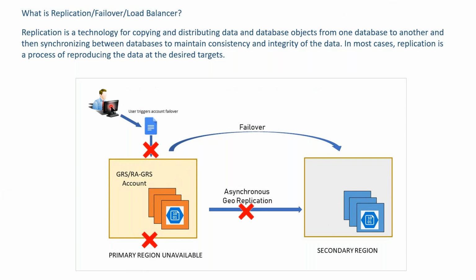So the user automatically switches to the secondary region in case the primary is down, which is nothing but failover. Replication is nothing but duplication. Data will be duplicated.